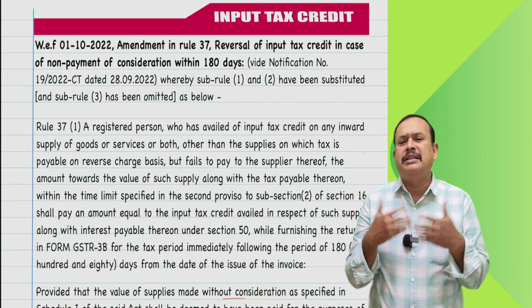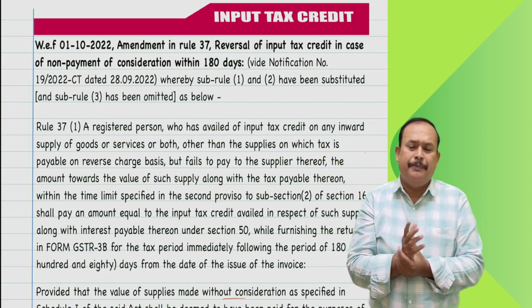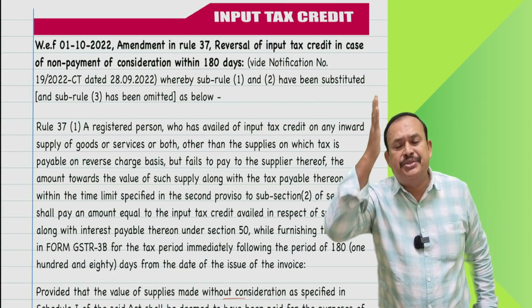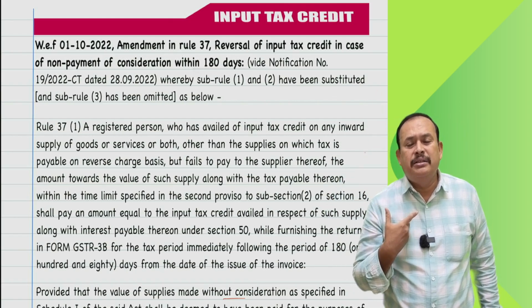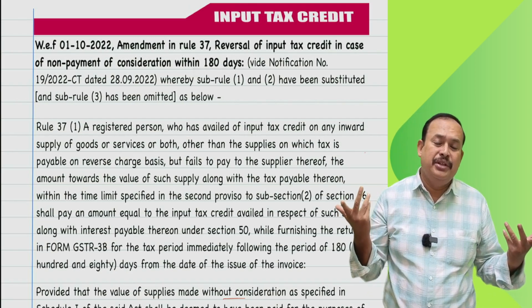I avail the ITC in the month of September, and not a single rupee is paid to my supplier. No problem. For a period of 180 days, you can avail the input tax credit on credit basis. You can utilize it also.